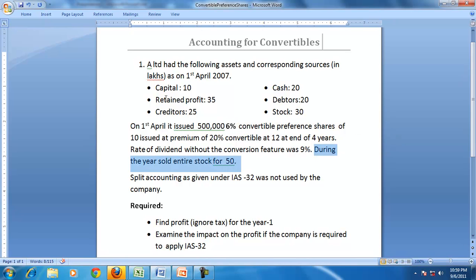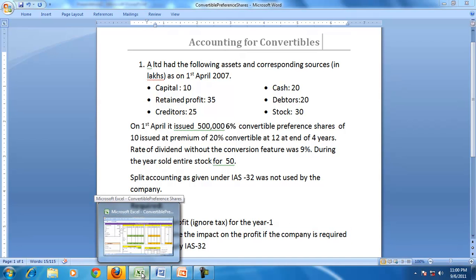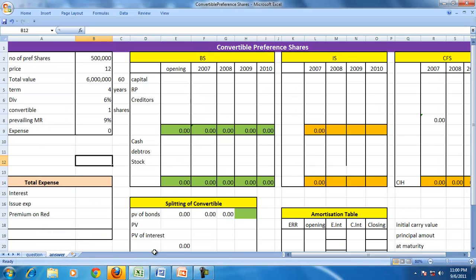The other transaction during this period is that goods were sold; whatever stock you had, you have sold. The split accounting as given in IAS 32 was not used by the company. So the question is, what is the effect on the profit if the company uses split accounting and if the company does not use split accounting? Let us put that in Excel and understand that.